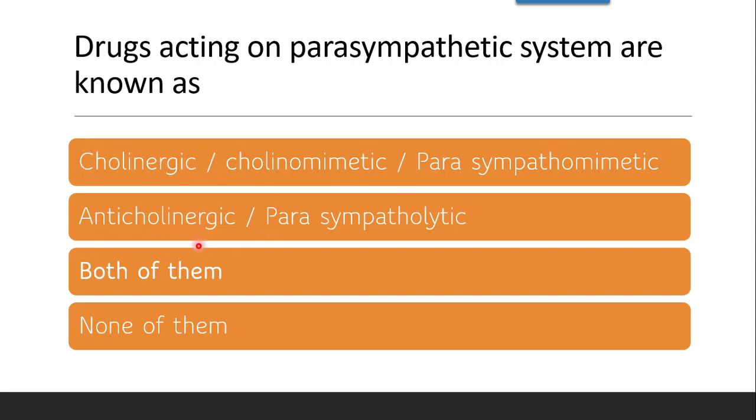Anticholinergics, yes, it is possible. Parasympatholytics too, since the question is on the parasympathetic system, they can be agonists, antagonists, mimetics, or lytics, so the correct answer is both of them.